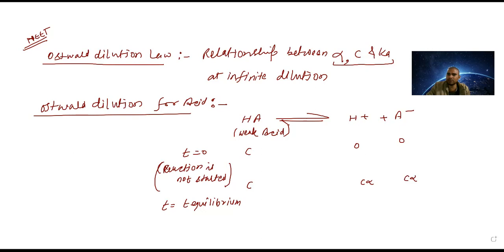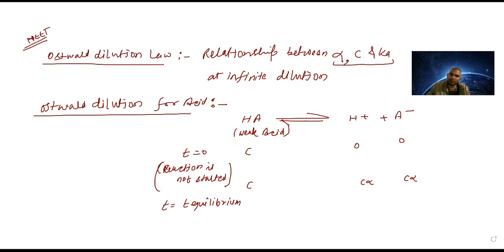H plus is C alpha. A minus concentration is also C alpha. And HA at equilibrium is C minus C alpha. Taking C common, that is C times 1 minus alpha; as C is removed, it is 1 minus alpha.